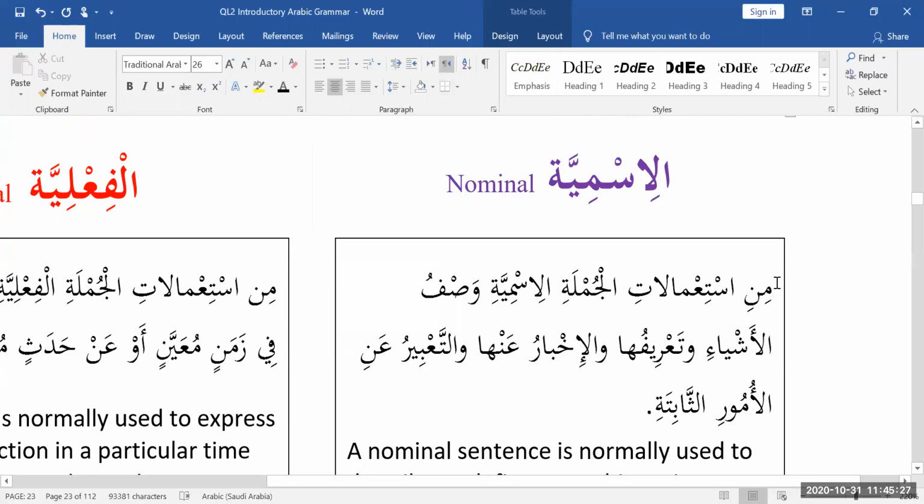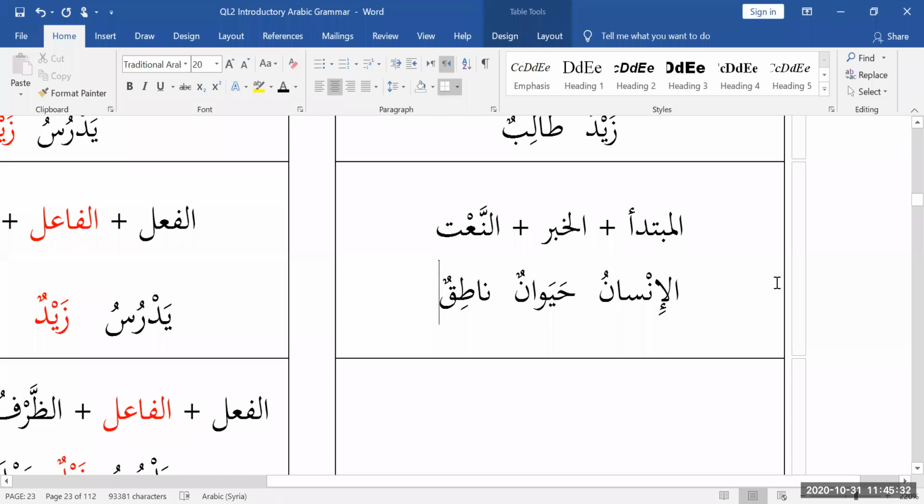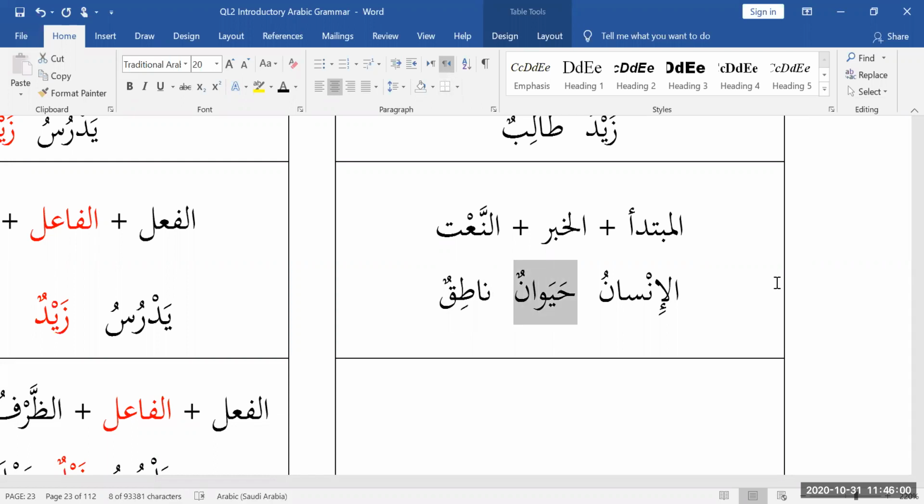And the adjective is a follower. Now, what do I mean by follower? It follows the state of the leader. So who's the leader? The leader is hayawan, because that's what I'm describing with an adjective. And hayawan is in the rafa state because there's a dhamma ending that's indicating that this is in the rafa state. It's in the rafa state because it's a pillar. What kind of pillar? It's a khabar.